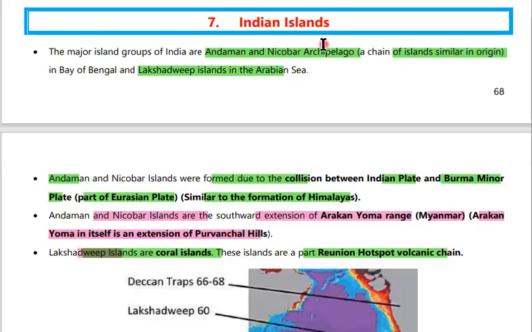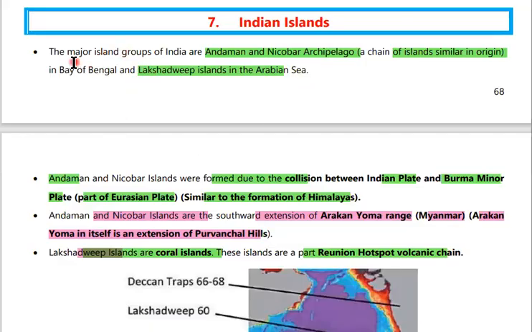Hello, welcome. In this video, we will look at the various islands of India, surrounding India, where they are situated, their geographic location, and all these things. The major island groups in India include the Andaman and Nicobar Archipelago.